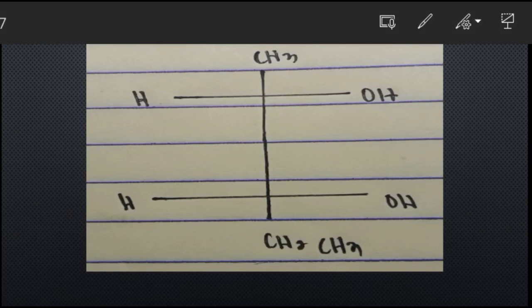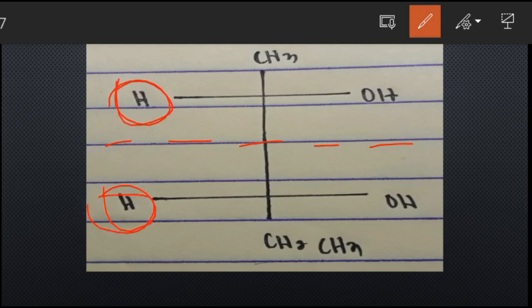So, what do you think of this next example? Well, I forgot to put a line that splits it into two. Okay, this example is not a meso compound. Why? It is because this H and this H are the same, right? The OH and the OH are the same, but